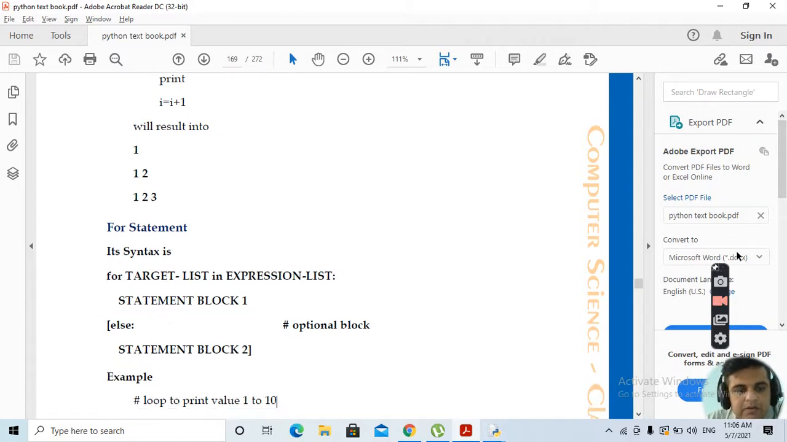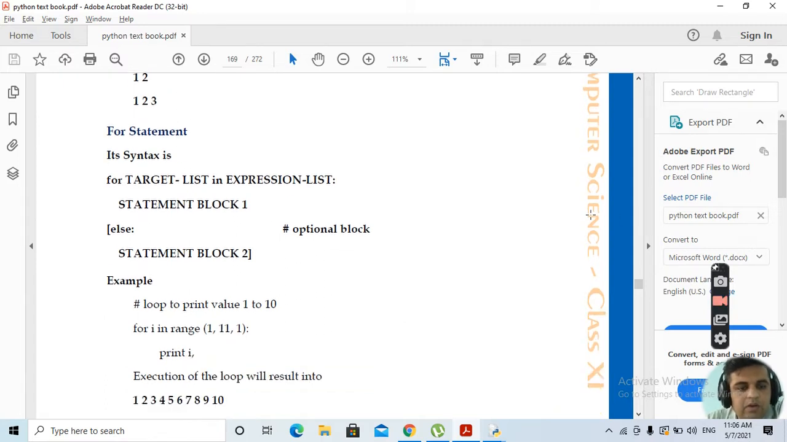Clear? This is how the loop works. Suppose we want to print 1 to 10 in a for loop statement. How will we do it? For i in range. Here i is a variable. What is the range? If we want to print up to 10, we need to specify one more number, so 1 to 11, incremented by 1. Then we print the value of i. Clear? This is how your for loop will be executing.